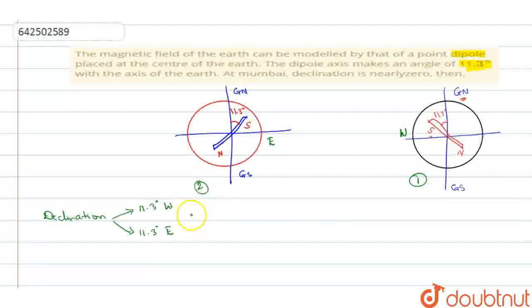So you have two possibilities of declination. Either the declination comes at west or the declination comes towards east. So you can say it varies between these two. The variation of declination is between 11.3 degrees west to 11.3 degrees east. So this will be the answer of declination.